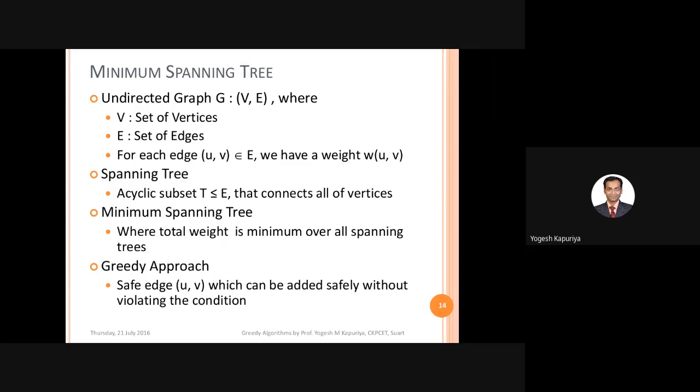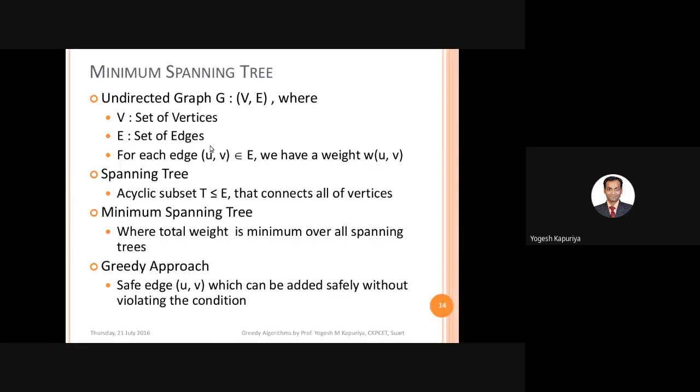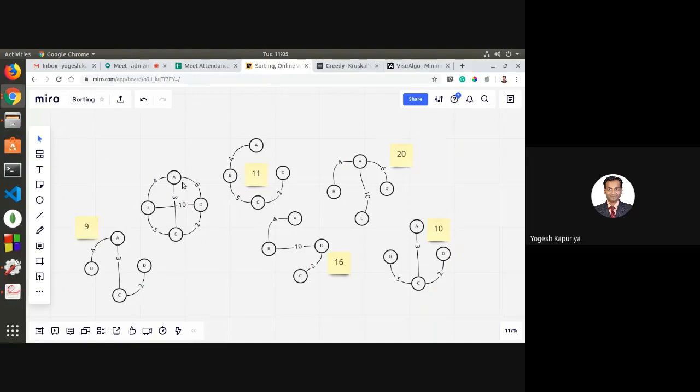So let us quickly go through this. What is given is an undirected graph G, which is a set of V and E. V is a set of vertices. So here our set V is A, B, C and D. E is a set of edges. So here our set of edges is AB, AD, AC, BC, BD and CD.